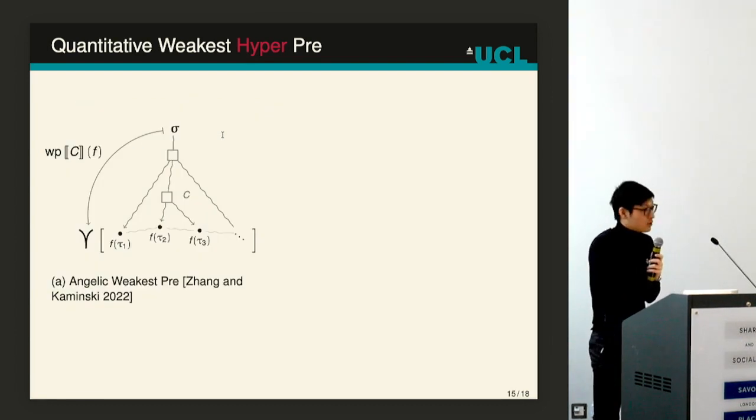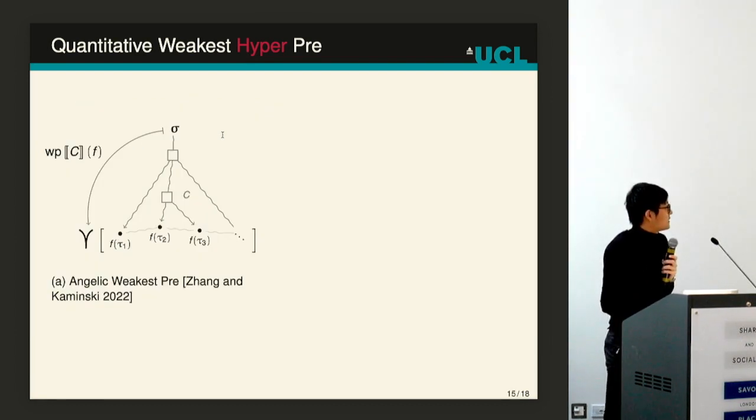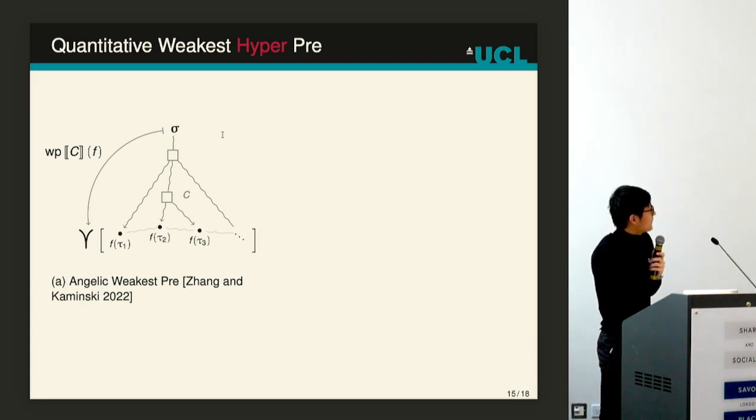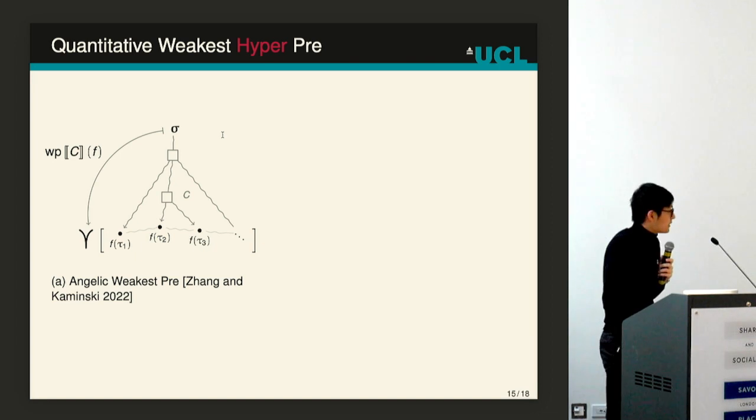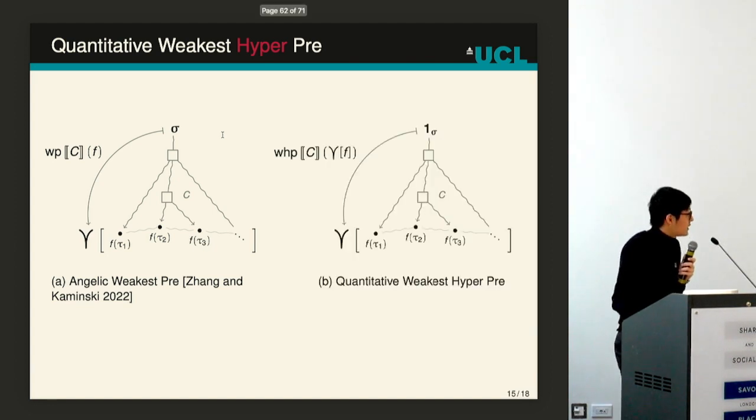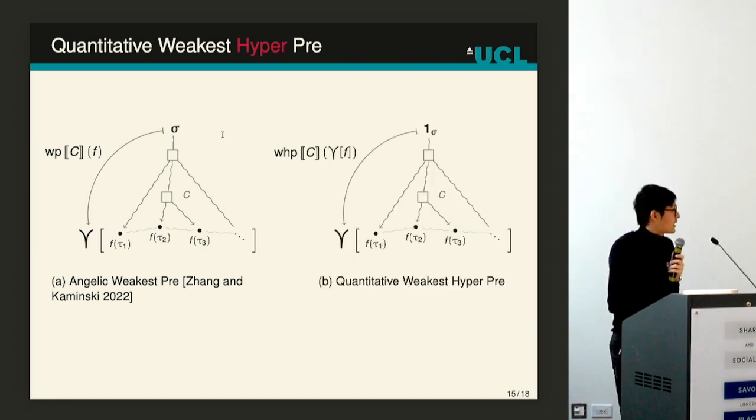And now let me also show how we subsume some existing transformers. So let me show how the angelic weakest pre works. Here we plug in a post quantity and an initial state. And what WP does is predict the final states, compute f over all these final states, and then take the maximum. And we can clearly mimic this using our weakest hyper-pre by using the maximum hyperquantity. So we make it very explicit that we are finding the maximum.